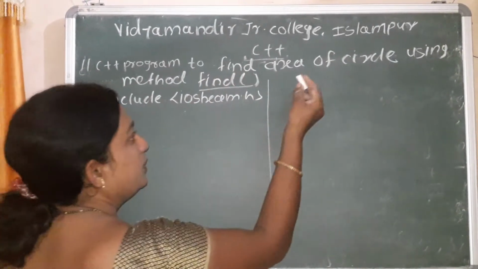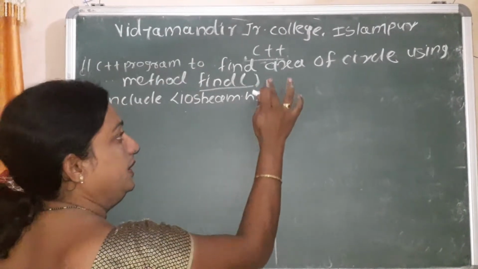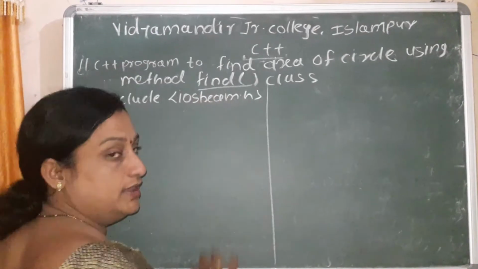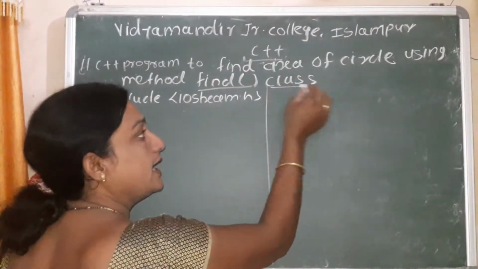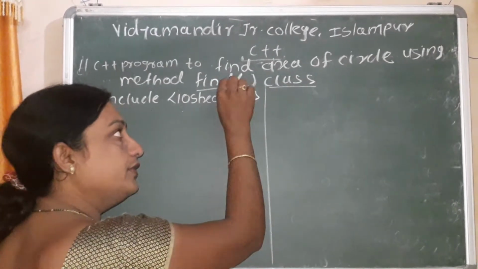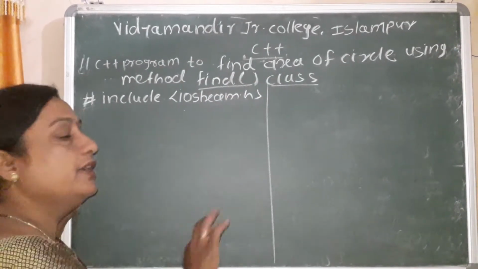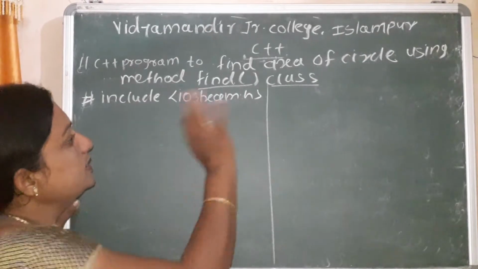This program totally depends on a class, so to solve it we need one class name. Here one function name is given, that is find, and we need variables to solve the program.